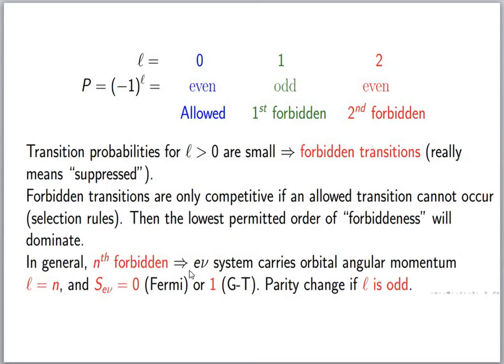In general, for nth forbidden, the electron neutrino system carries orbital angular momentum L equal to n. The total spin quantum number of the electron neutrino system is S equal to 0 for Fermi decay, and it is 1 if they are parallel, that is S equal to 1 for Gamow-Teller transition. If there is a parity change, that means L is odd.